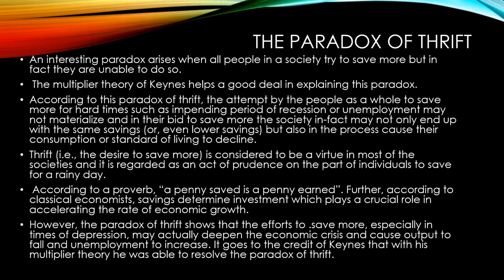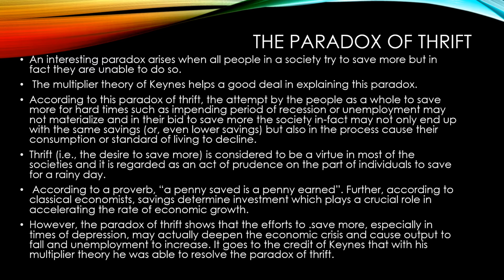Okay, so that's all. Just understand the related topic which is known as the paradox of thrift. This is considered to be an interesting topic after understanding the theory of income, output and employment determination of Keynes, and also the theory of investment multiplier.